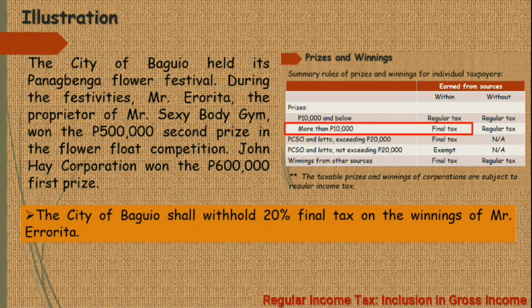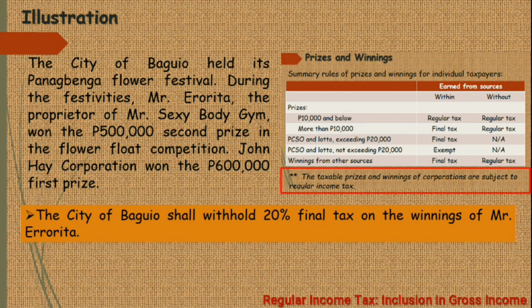Okay? Now, how about dito sa napanalunan ni John Hay Corporation? 600,000 pesos yung price. So, ito ay corporation. So, anong sabi? Yung corporations, yung prizes and winnings ng corporations ay subject sa regular income tax.